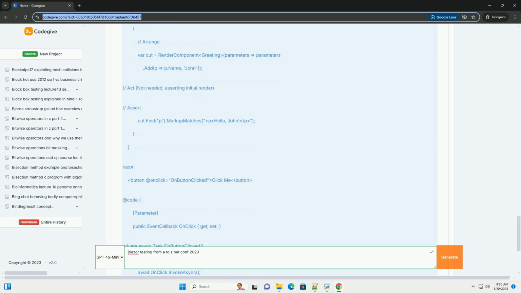2. Install required packages. Use the NuGet package manager to install the following packages in your test project. xunit, the core xunit framework. xunit.runner.visualstudio, allows you to run tests from Visual Studio.